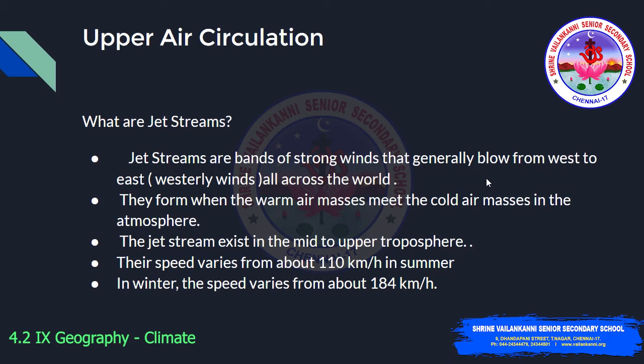They form when the warm air masses meet the cold air masses in the atmosphere. The jet stream exists in the mid to upper troposphere, and the wind speed varies from about 110 km per hour in summer to 184 km per hour in winter.